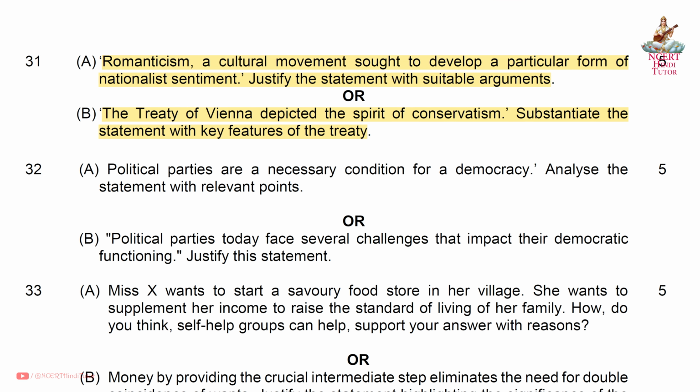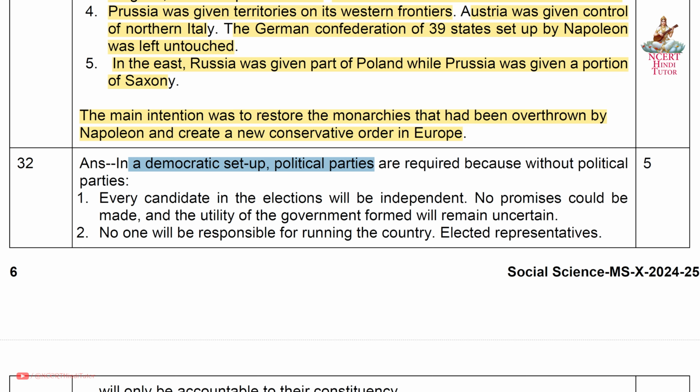Question 32a. Political parties are a necessary condition for a democracy. Analyze the statement with relevant points. Answer. In a democratic setup, political parties are required because without political parties, first, every candidate in the elections will be independent, no promises could be made, and the utility of the government formed will remain uncertain.